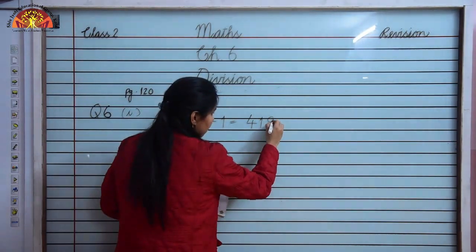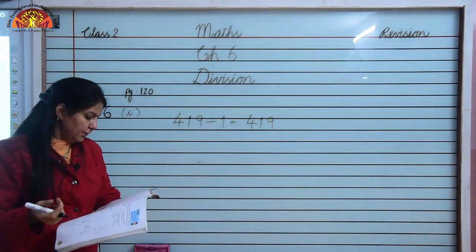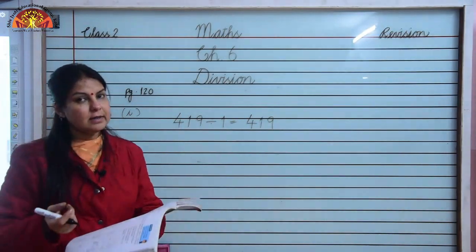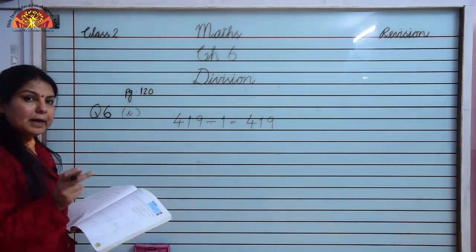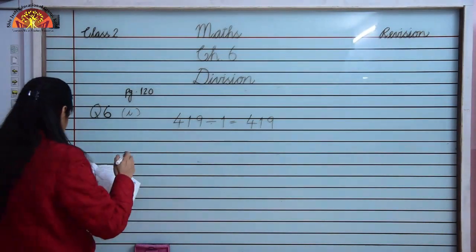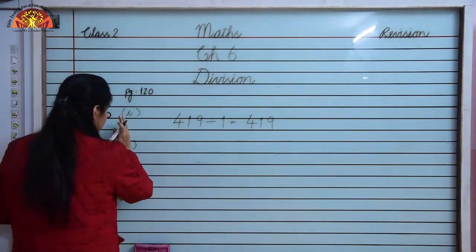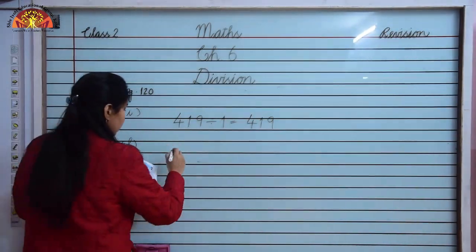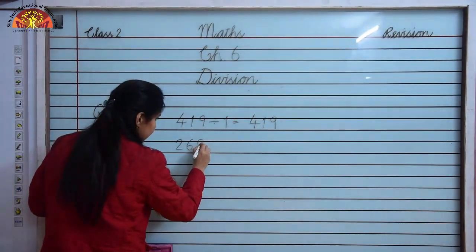419. Okay. Now the second fact is when we divide any number by itself, the answer is 1. What will we do? We will divide the number by itself. Let's see the same question number 6, where the fact is when we divide any number by itself.